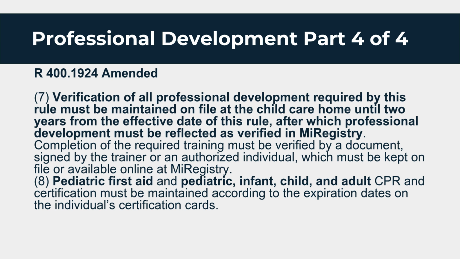Professional Development, Part 4 of 4, R 400.1924 amended. 7. Verification of all professional development required by this rule must be maintained on file at the child care home until 2 years from the effective date of this rule, after which professional development must be reflected as verified in MiRegistry. Completion of the required training must be verified by a document, signed by the trainer or an authorized individual, which must be kept on file or available online at MiRegistry.